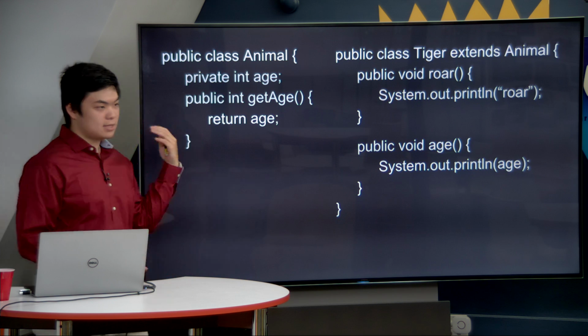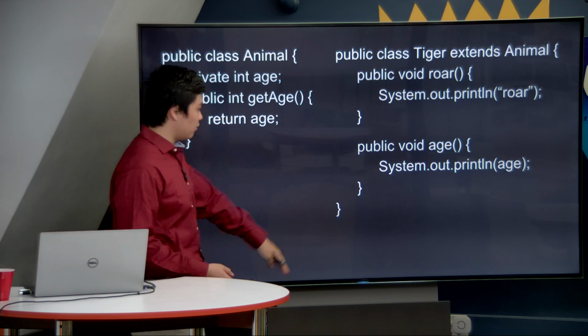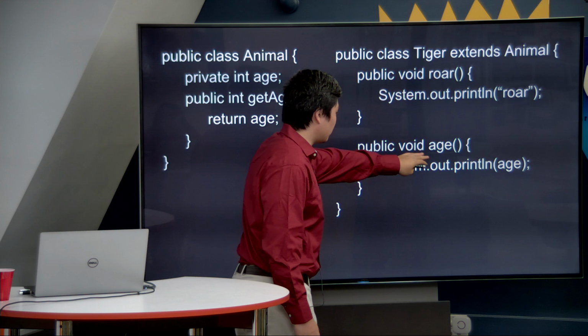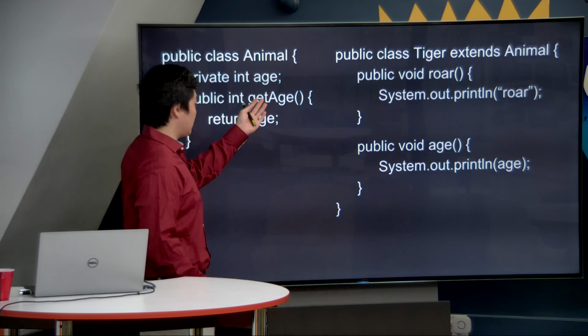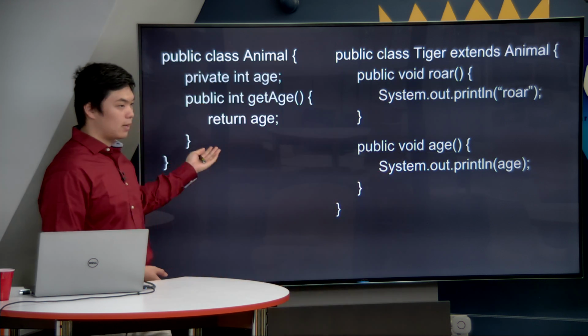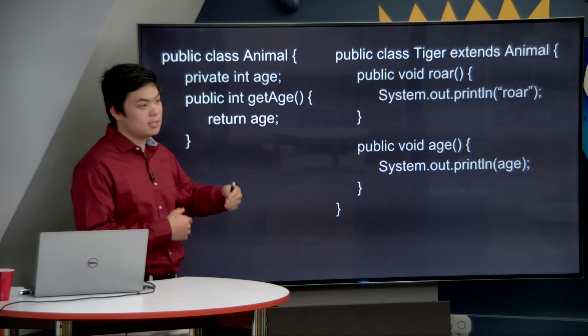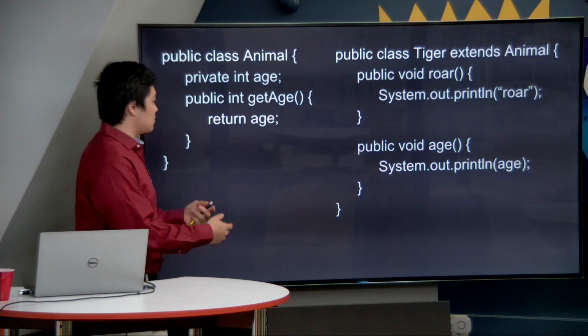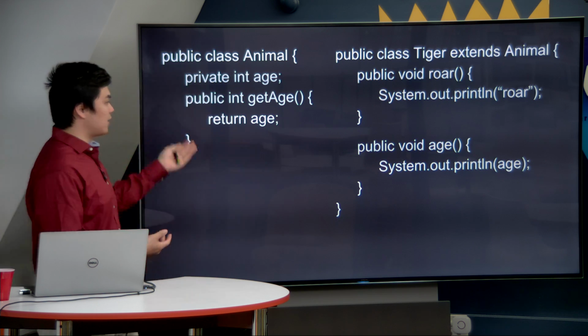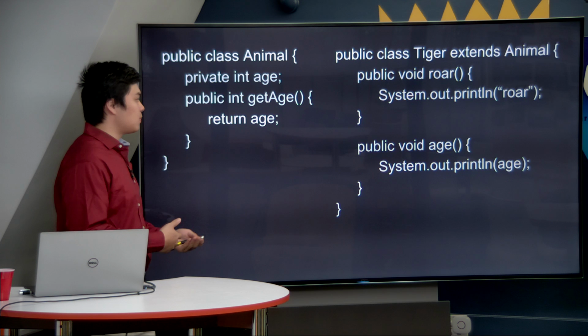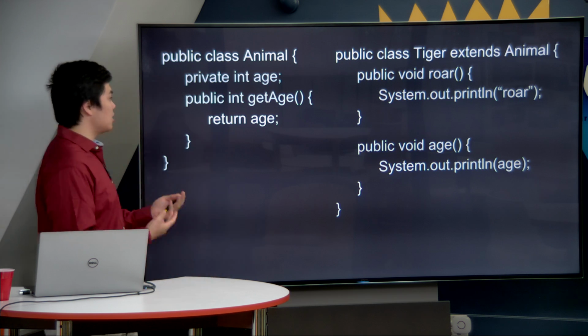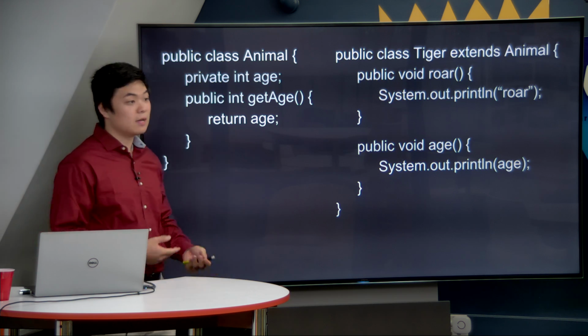When we talked about this example on the previous slide, I actually went in a roundabout way, and when I created this method, I said to get the age first. Because getAge is a public method, I can successfully call it inside the tiger class, and then I can print out the tiger's age afterwards. So notice that there is this redundancy in this case because we specified it as private, but this could also be very beneficial because maybe we do not want tigers to be able to change the ages of themselves